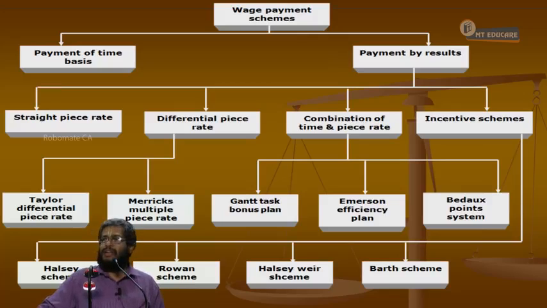A very simple and straightforward chapter, nothing great. Not like how we discuss FM and other big costing chapters. It's a very simple and easy chapter to learn and discuss, but very important also, because one or two of the wage payment schemes are very regularly asked in the examination. So now let us have a brief understanding of the chart. We'll go deep into each and every scheme with the help of a problem itself. Nothing great. We have to learn the formula for the scheme by heart and then do the sum.